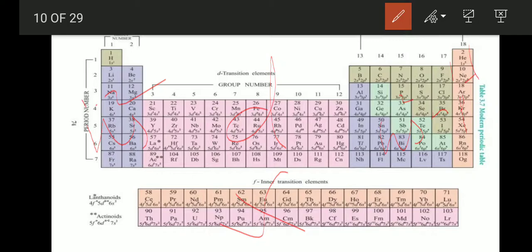These elements are metallic in nature and have high melting points. Their compounds are mostly colored. These elements also show variable oxidation states.